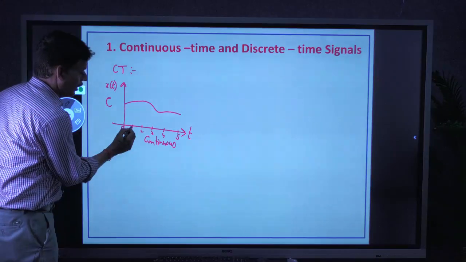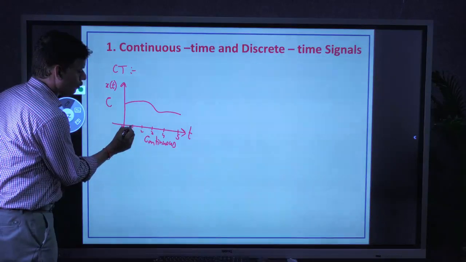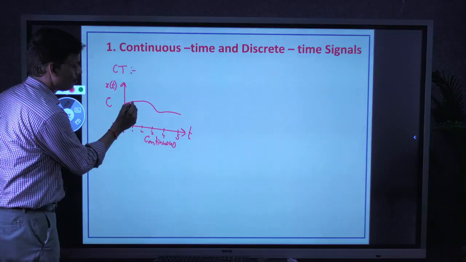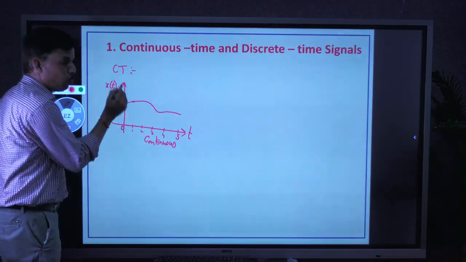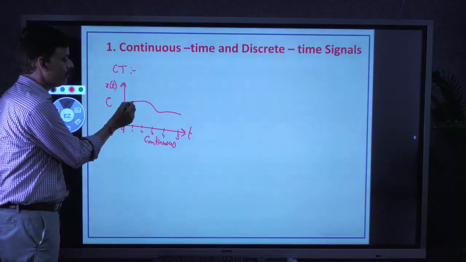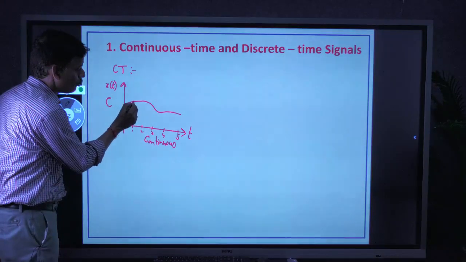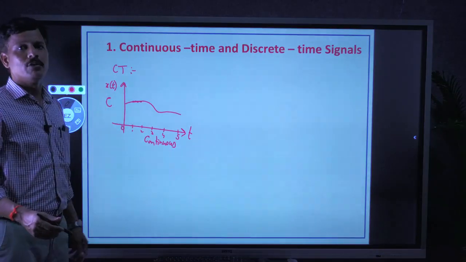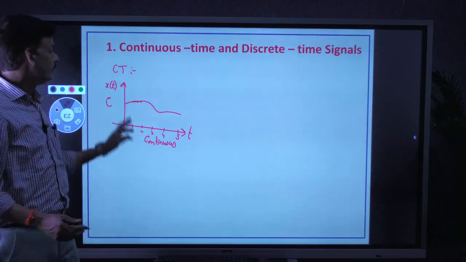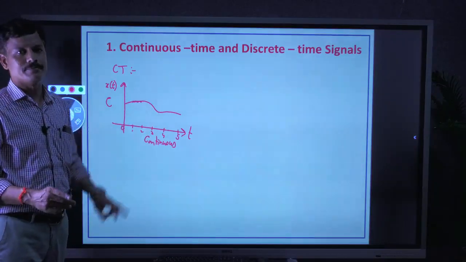It means at a time t equal to 1, this is the amplitude. Next, at 1.1 also amplitude is defined. At 1.01 also amplitude is defined. Like this, amplitude is defined at each and every possible value of time. So that's why it is denoted as continuous time.